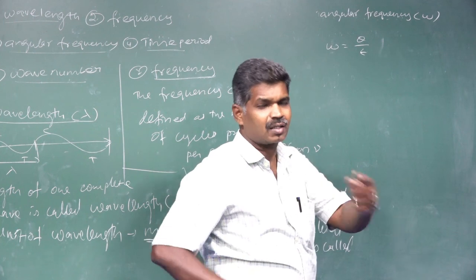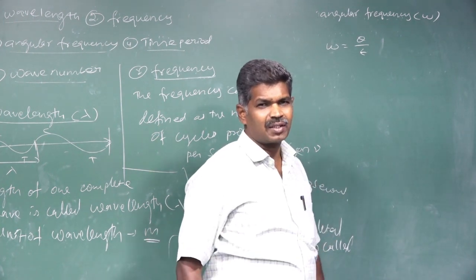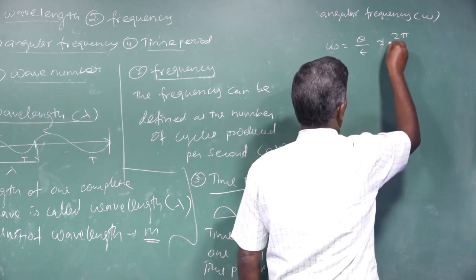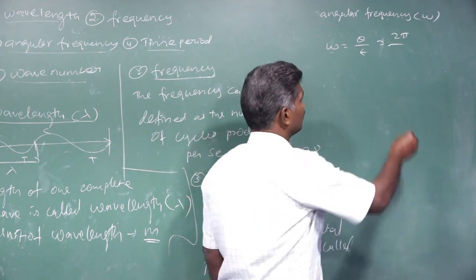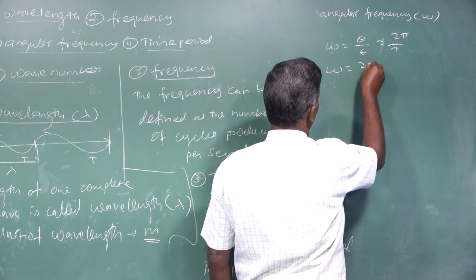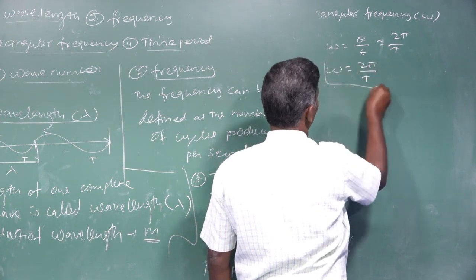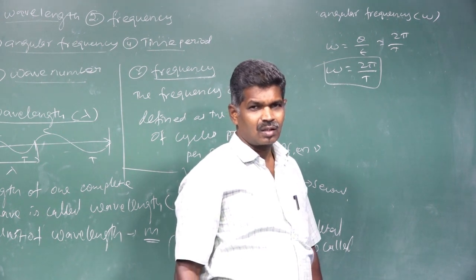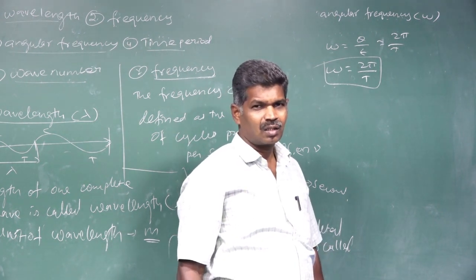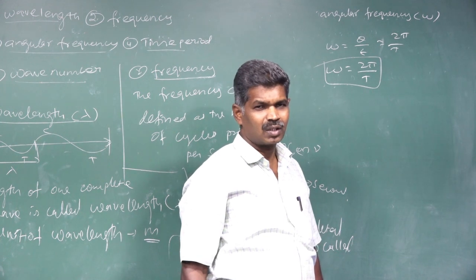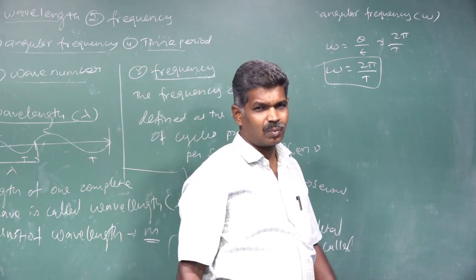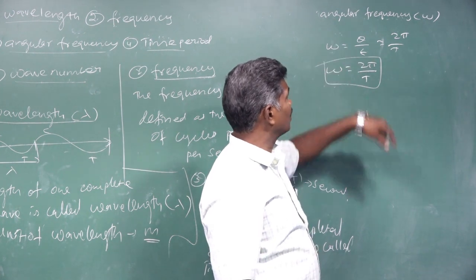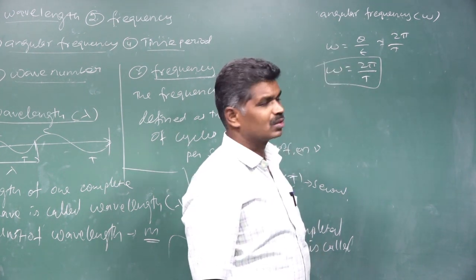For one complete vibration, the total angular displacement is 2 pi. The time taken is the time period T. That is, omega is equal to 2 pi by T. In unit time, the number of cycles can also be called the angular frequency.